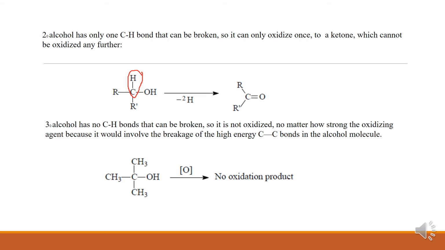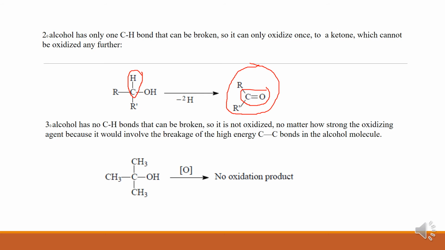This gives a ketone as a product. Here, the ketone also has a carbonyl functional group, which cannot be oxidized any further because it is stable and there is no CH group at all in this. So secondary alcohol normally gives ketone.